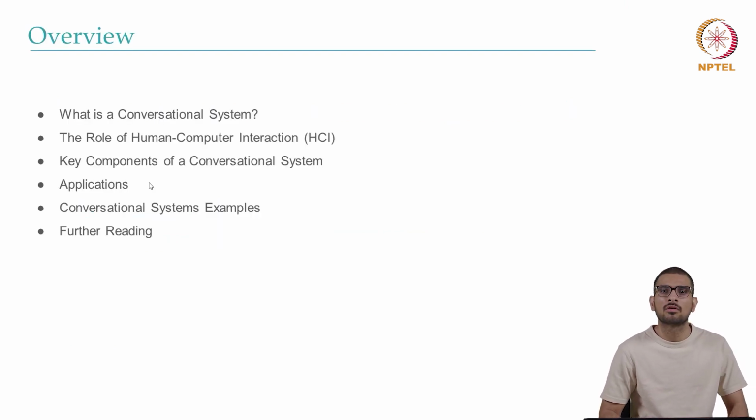To give you a brief overview of how the lecture will proceed, this is how we will go through the slides. First we will talk about the definition of conversational systems. Then we talk about how HCI is needed or is used while building conversational systems. Next, the most important part is the key components that go inside when we build conversational systems like Siri or Alexa. And then we proceed with their applications and then some examples and then in the end with a demo.